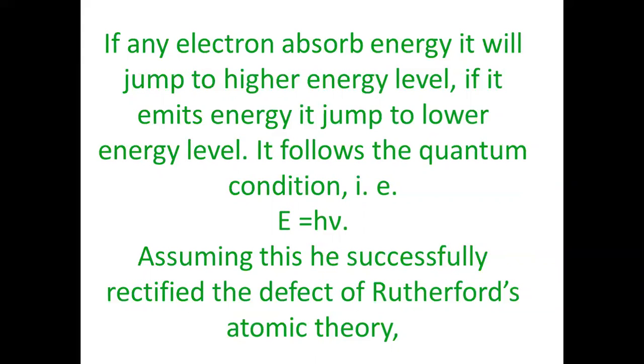If it gains energy, it will jump to higher energy level. If it loses energy, it will jump to lower energy level. If an electron present in first orbit gains energy, it may go to second energy level or third or fourth or fifth, etc., depending upon the value of energy, which is again given by the value of h nu, photon. And the value of h nu depends on nu. So higher the energy, the electron will jump to next higher orbit.